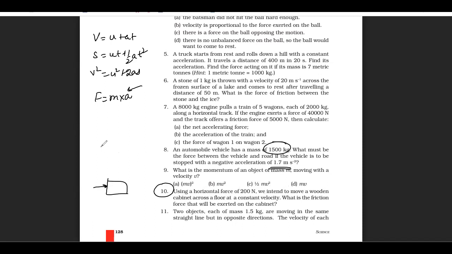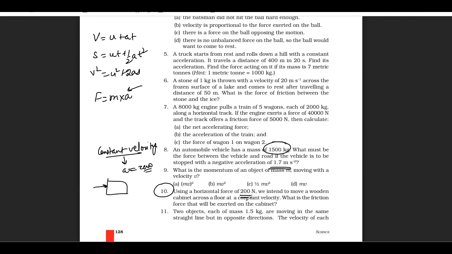When it is said that it is a constant velocity, it means there is no change in the velocity, and since there is no change in the velocity, we say that the acceleration is equal to zero. So what is the frictional force that will be exerted on the cabinet? What would be the frictional force that would be exerted on the cabinet? That would be equivalent to 200 Newton only.